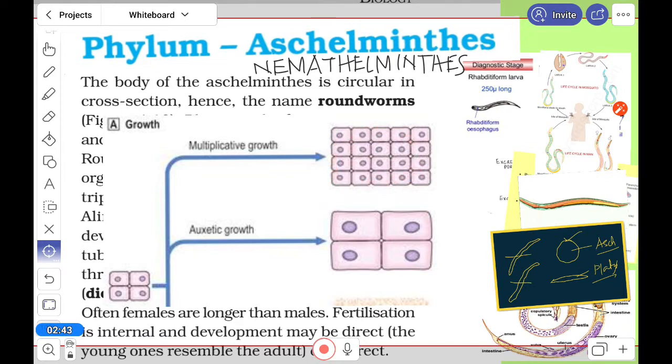That is multiplicative growth. But here it is auxetic growth. This group of animals grows by increasing the size of the cells. The four cells remain four cells, but the size looks like that of many cells. So this is called auxetic growth, and it is shown by the Aschelminthes.